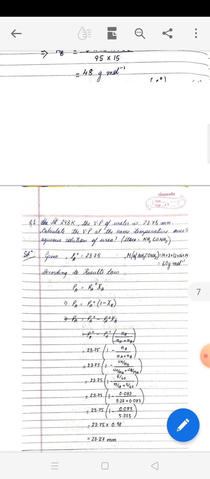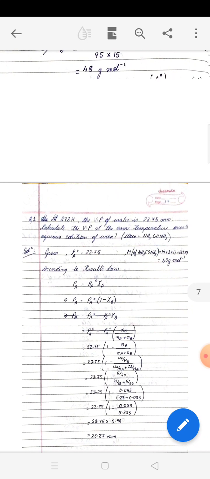So that's how you need to solve the problems. Another question let us discuss. At 298 Kelvin, the vapor pressure of water is 23.75 millimeter. Now this is Pa naught or Pa? That you need to understand. You see, it is written the vapor pressure of water. That means not yet added any solute. So it is Pa naught. Then calculate the vapor pressure at the same temperature over 5% aqueous solution of urea.